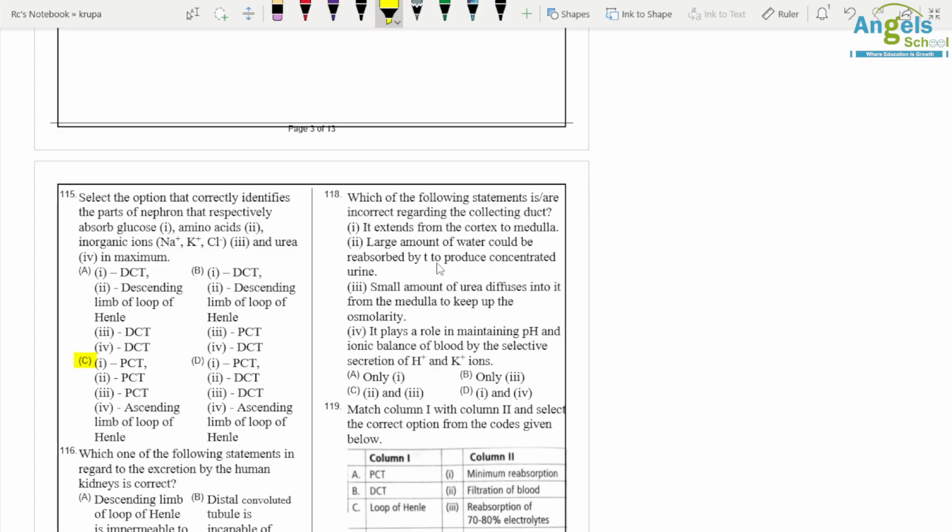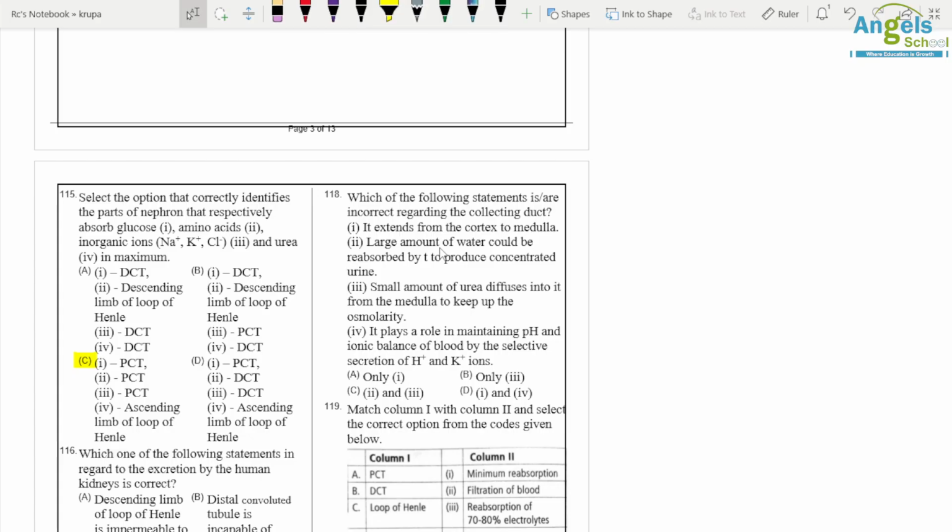A small amount of urea diffuses into it from the medulla. It extends from cortex to medulla. A large amount of water could be reabsorbed by it to produce concentrated urine.